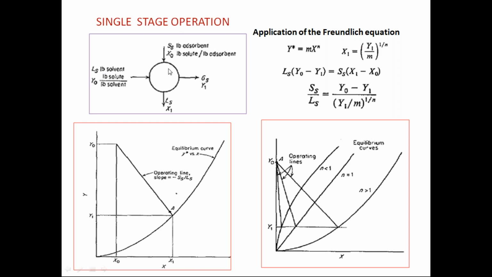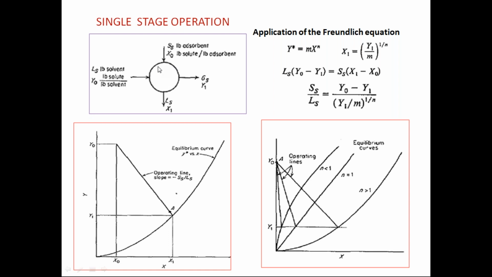Then you can use some solid, maybe activated carbon or alumina or silica gel here. So you will get that weight here, in which there may be certain solute, or sometimes this is zero if you use fresh solid. So that can be used and contact made. There are many ways to make the contact between these two phases. We will discuss that in the equipment description in coming slides.